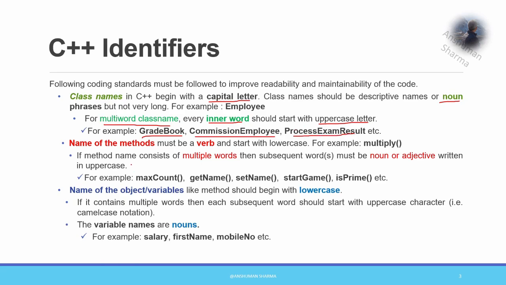So the next is the name of the methods. Now classes contain methods. There can be functions also, otherwise.